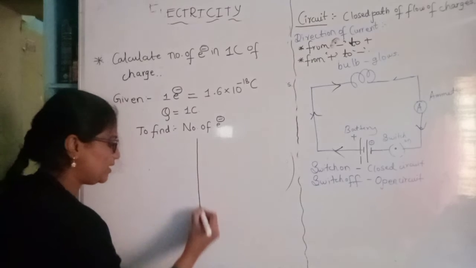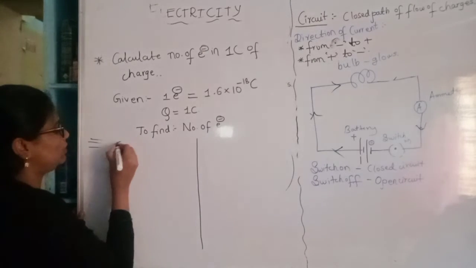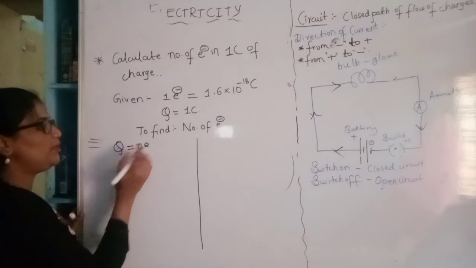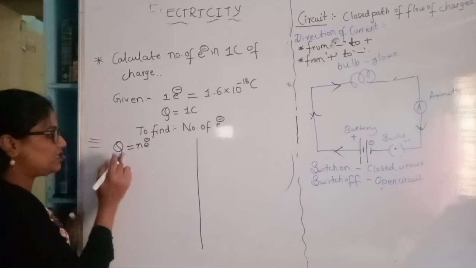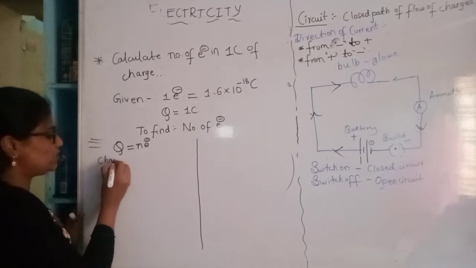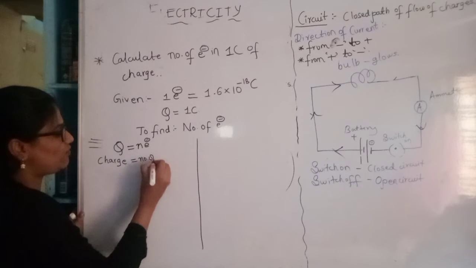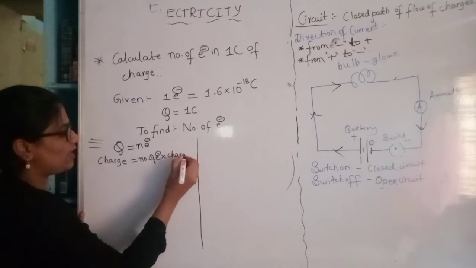So, we have two methods here. First, we will consider a formula, that is charge is equal to number of electrons into charge of an electron. Q is the charge, is equal to n, the number of electrons, into the charge of one electron.